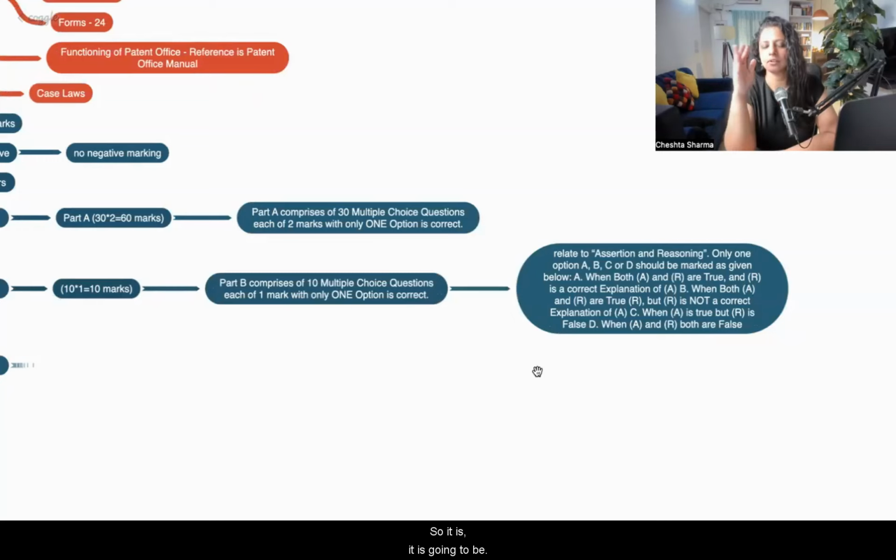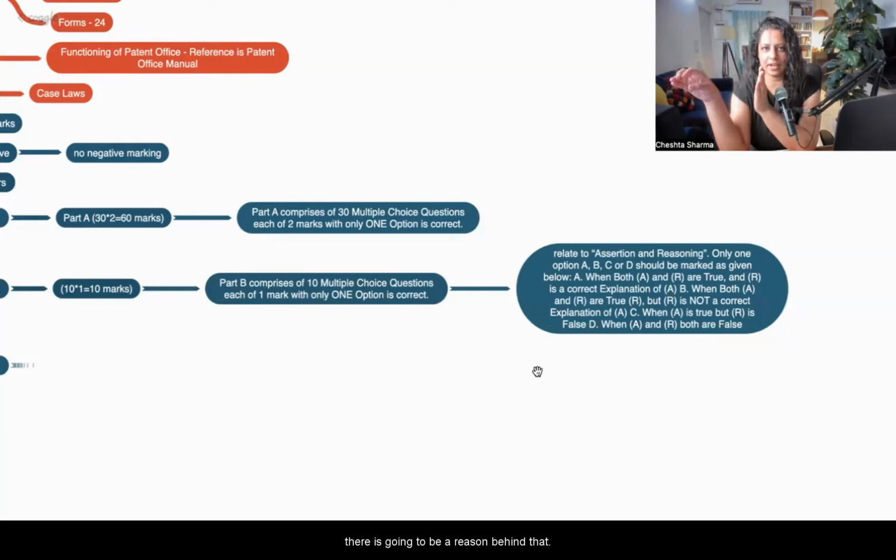Don't go into much of the technical part of it, let me make you understand in a simpler way. There's going to be an assertion, and there is going to be a reason behind that. So there can be multiple scenarios: when assertion and reason both are correct, when one of them is correct, and when both of them are false.